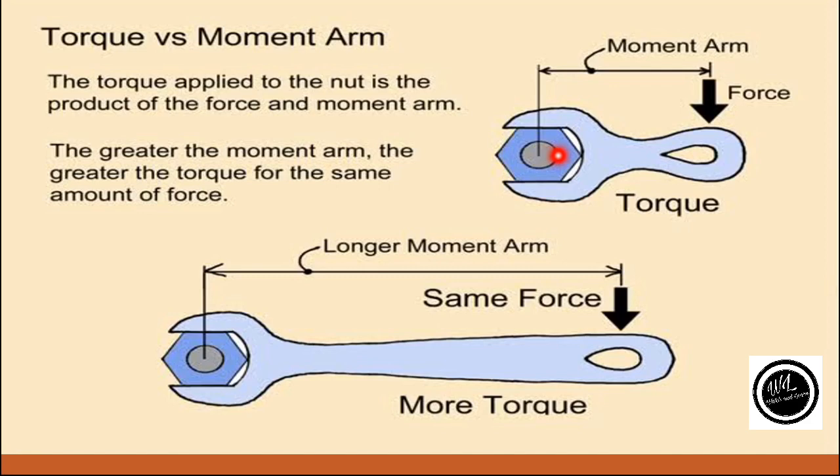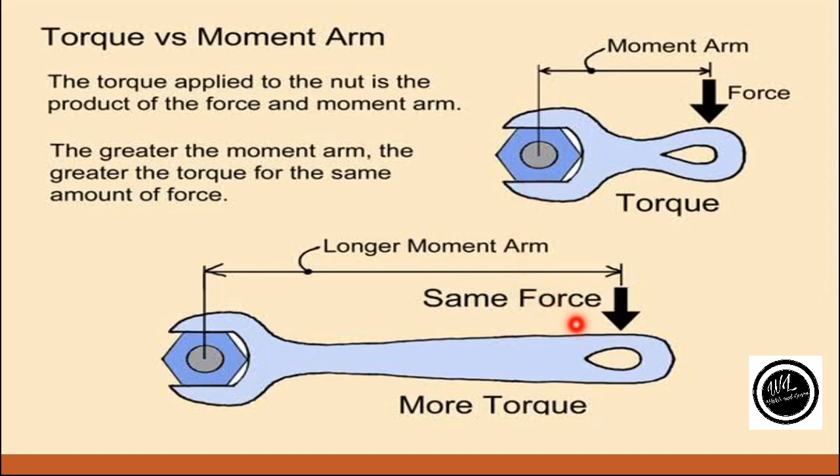Let's say the value of the moment arm here is 3 centimeter or 4 centimeter. But here the perpendicular distance between the axis of rotation and the line of action of force is much larger compared to this figure. So the torque here will be much greater compared to this one.